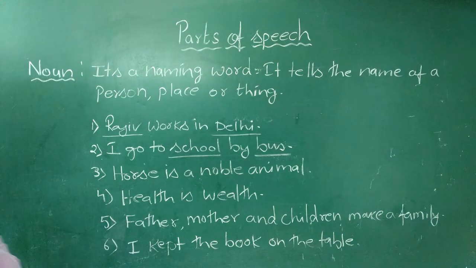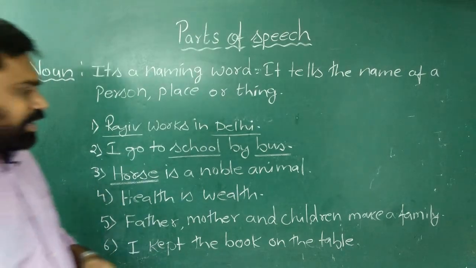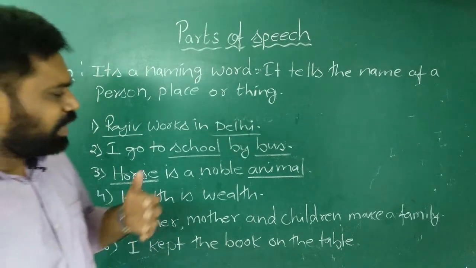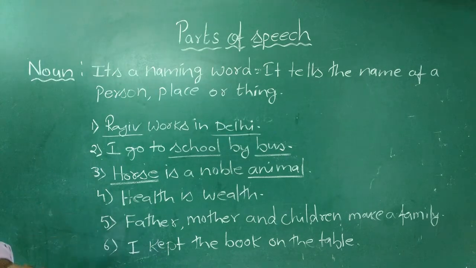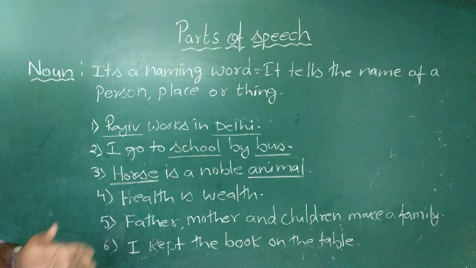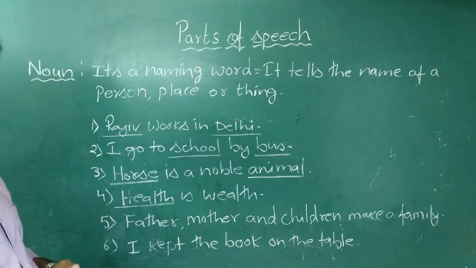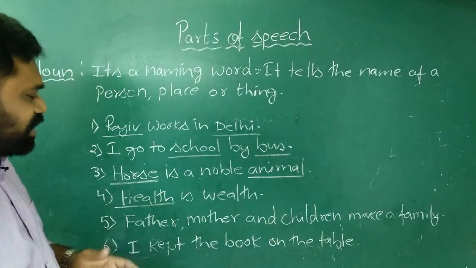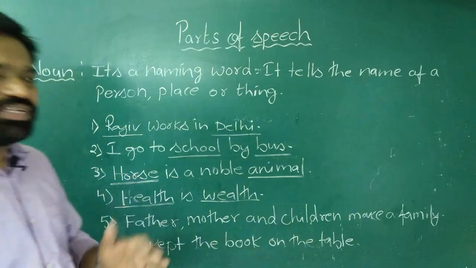Similarly, in the third example, horse is a noble animal. Horse is the name of an animal, and all creatures we call animal, right? So animal is also a noun. See the fourth one: health is wealth. Now health is a condition. We name the conditions also. If everything is well and good in our body, we say he is a healthy person. So health is a noun. Similarly, wealth is also a noun. It's the name of a condition.